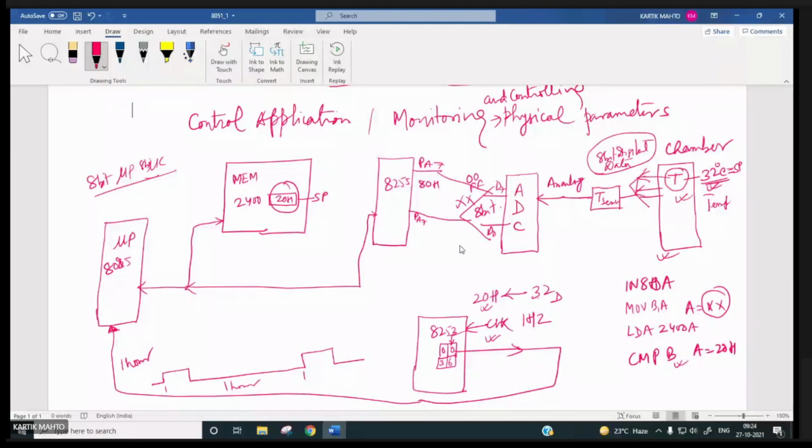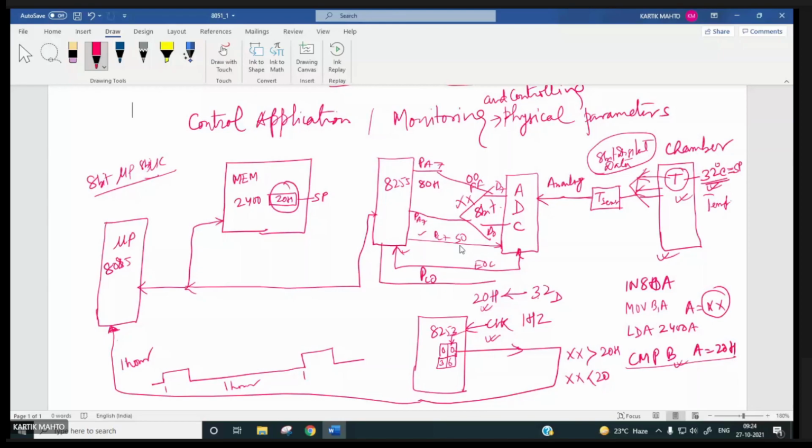Now, for generating the start of conversion and end of conversion signals, all these things, separate pins of this port C, say PC7 and PC0, will be used for EOC and SOC. Now, after comparing with the set point, based on the result, either XX will be greater than 20H or XX will be less than 20H. Based on this, you have to generate the control signal. And what type of control signal will be generated? Either you will make